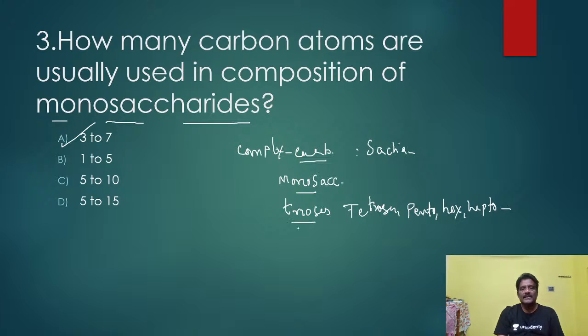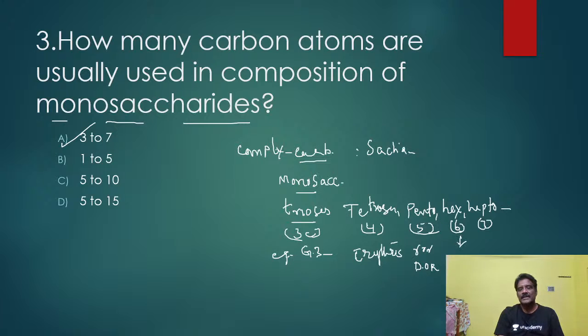For example, trioses have 3 carbons, tetroses 4 carbons, pentoses 5 carbons, hexoses 6 carbons, and heptoses 7 carbons. An example of a triose is glyceraldehyde 3-phosphate. Tetrose example: erythrose. And a 5-carbon pentose is ribose or deoxyribose.